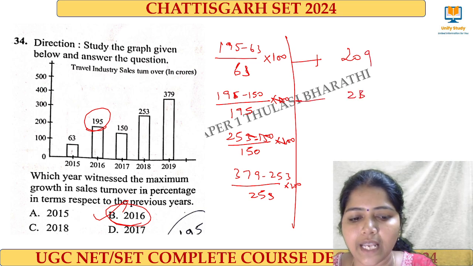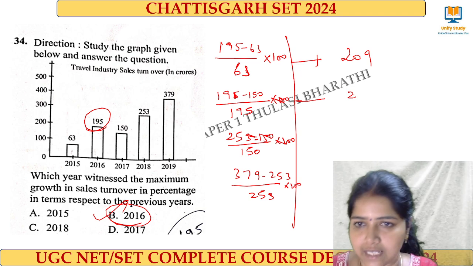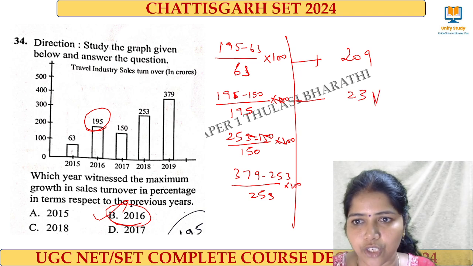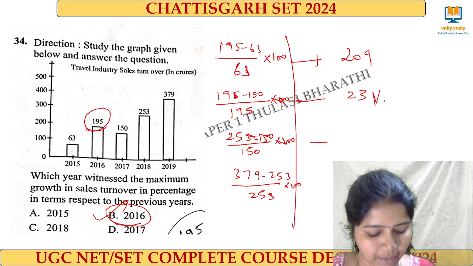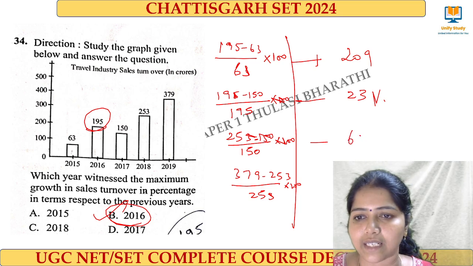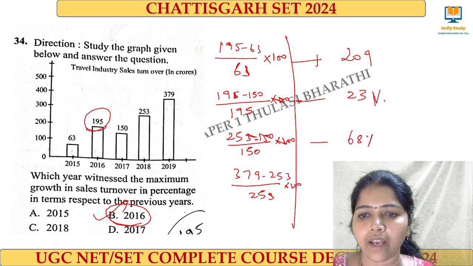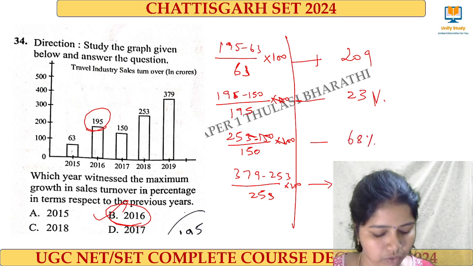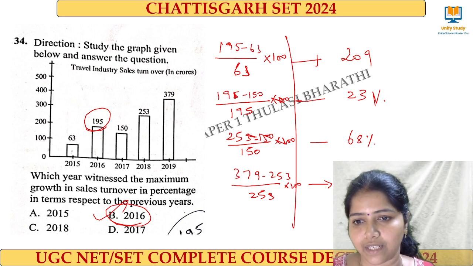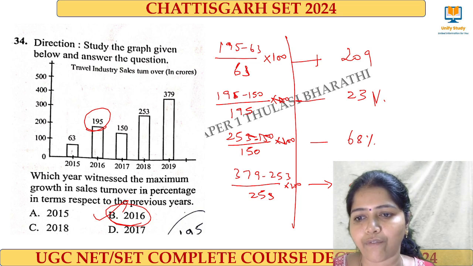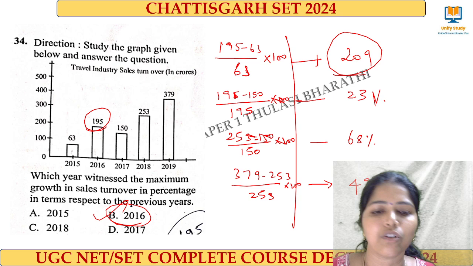This is 23. Sorry, this is 23%, and for this the answer will be near around 68%. Okay, and for this the answer will be around 49%. We can also calculate that the maximum growth is with 2016.